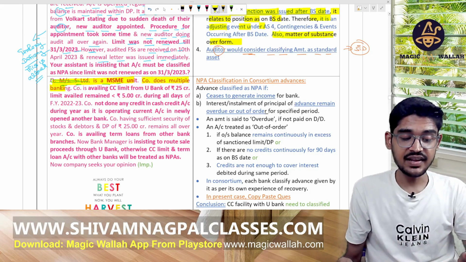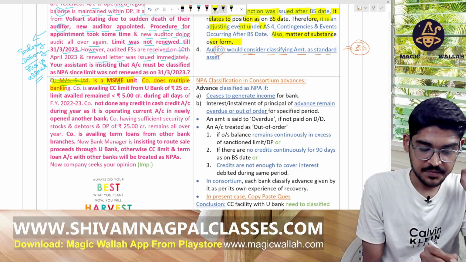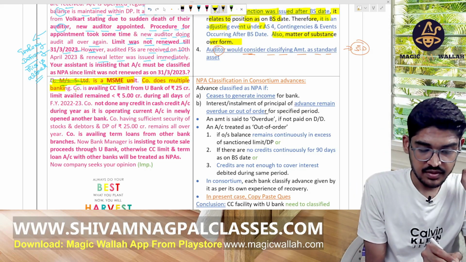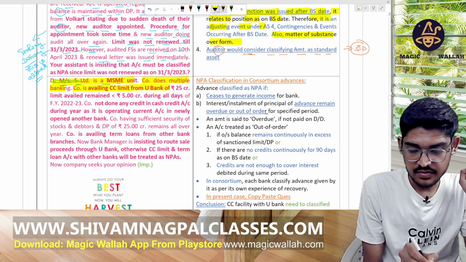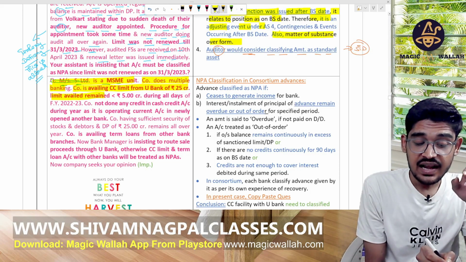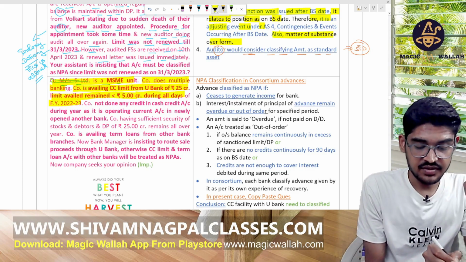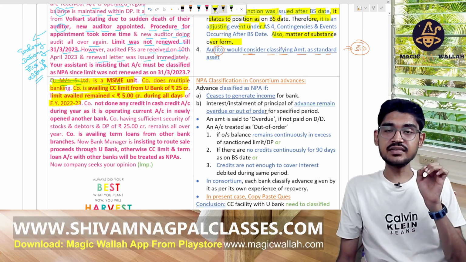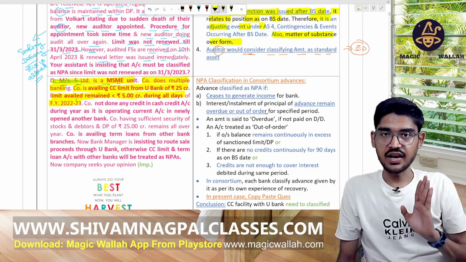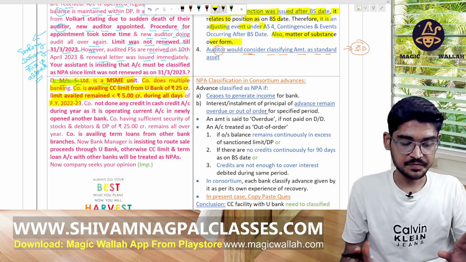The company is availing the CC limit from U Bank of 25 CR limit, and the limit availed remained less than 5 CR during all the days of the financial year. The bank CC limit that we have taken is 25 CR, but it will remain less than 5 CR during all the months of the year.